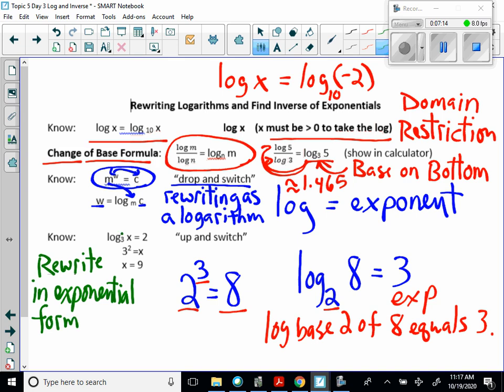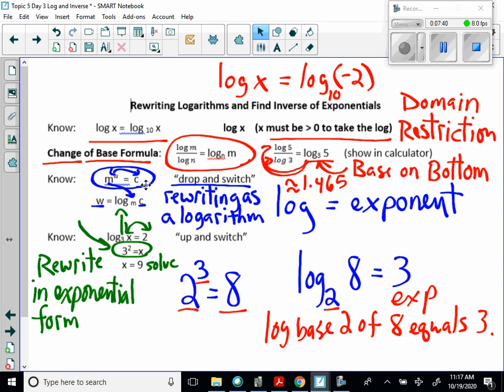Then my base goes up, and I switch these, so it's up and switch. So basically log base 3 of x equals 2, rewrite as an exponent is 3 squared is equal to x. I could even solve that though. So this is me solving here. So I solve for x here. So 3 squared is equal to 9, right? But me rewriting in exponential form was indeed just that.